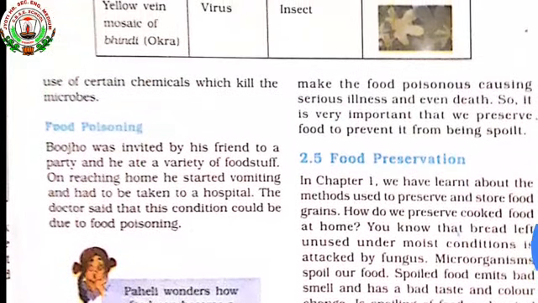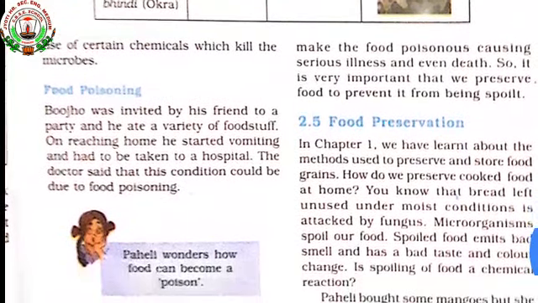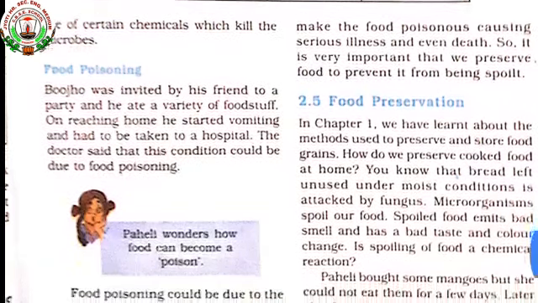This makes the food poisoning. When pathogens sit in the uncovered food, the microorganisms they carry spoil the food.